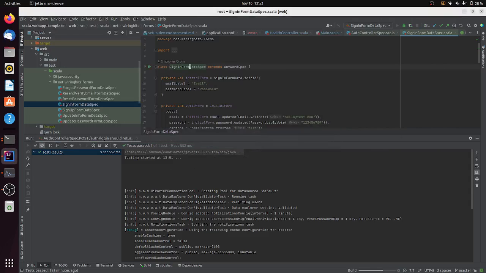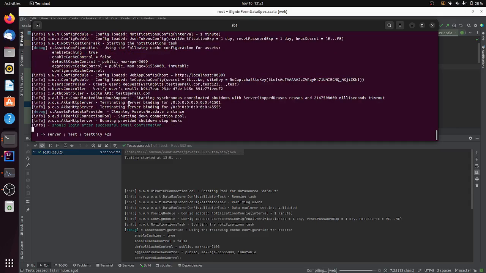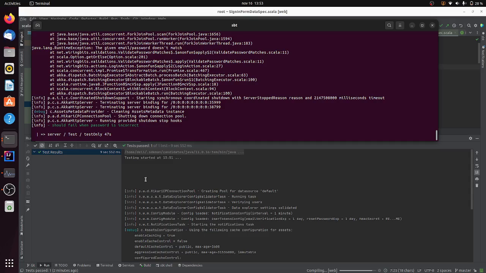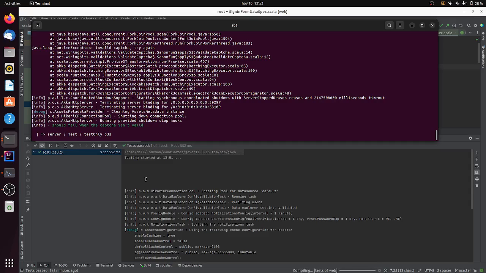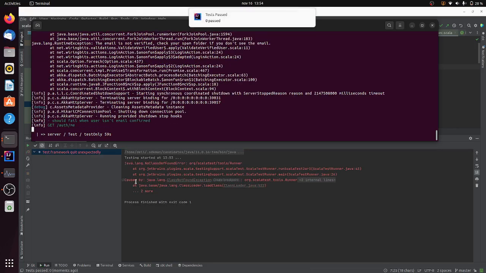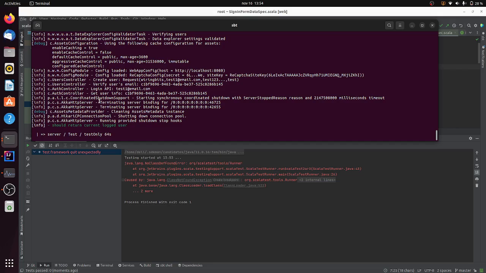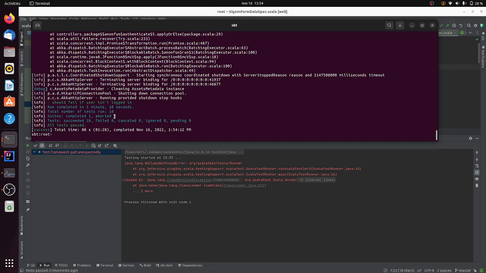This is taking longer than expected, but if it fails for any reason, I will be so happy. Let me wait for the test to complete its execution while we wait for the web test to be failing on IntelliJ. Taking longer than expected. Okay, IntelliJ has already crashed for one reason or another, and the server tests are still being executed. I think that this is executing more tests than what it is intended to. Oh no, it has completed.